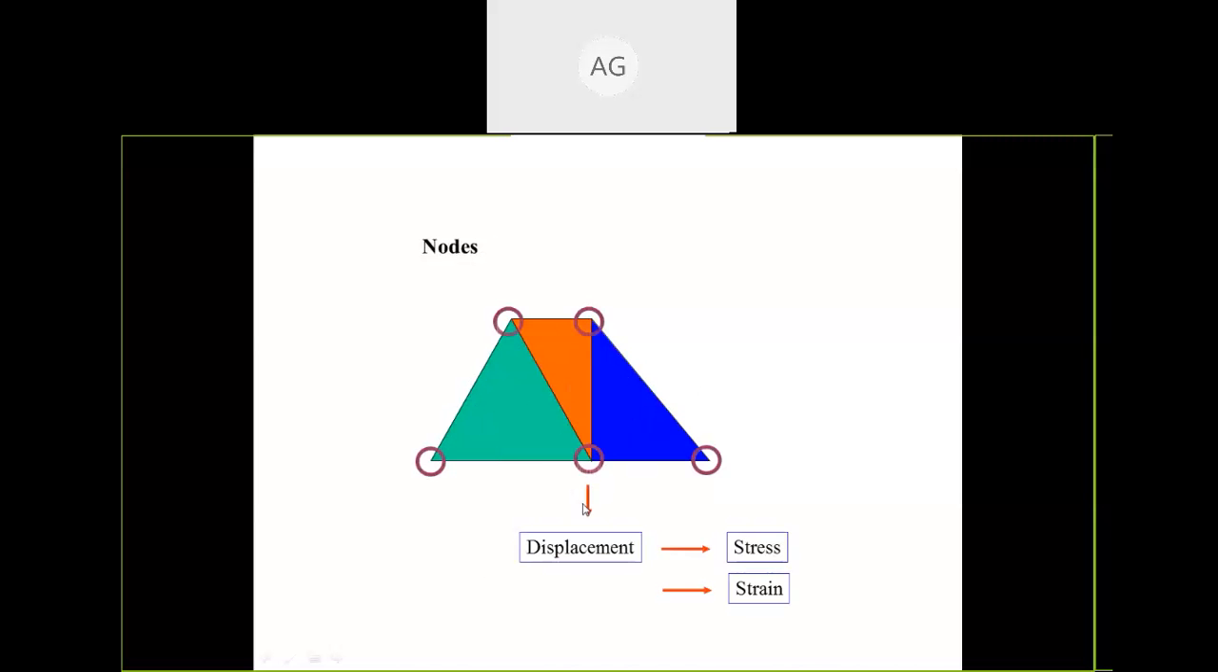Now you can see these nodes. So nodes we are going to use over here. These are nodes. So in one element there are three nodes. Nodes are joining one body to another body. So these are corner points. They are joining one body to another body, so that we can calculate stress, strain, everything over here.